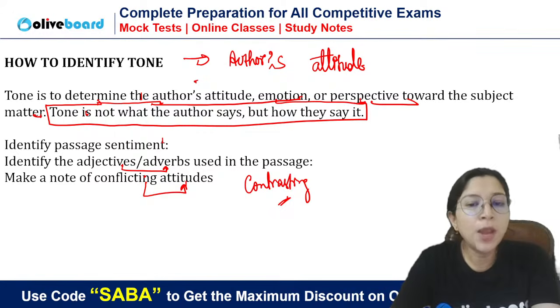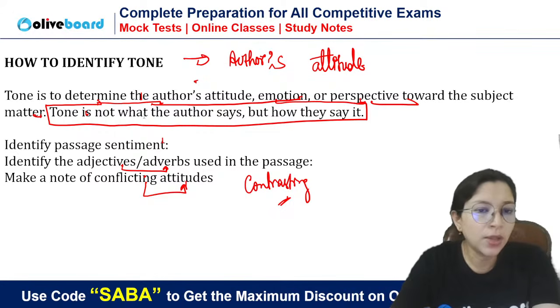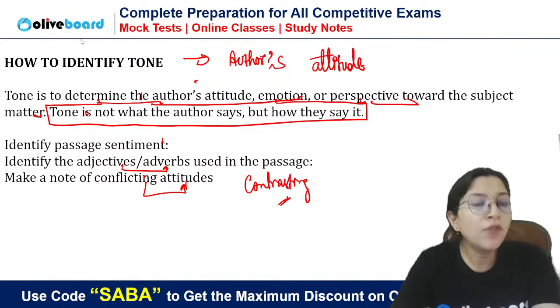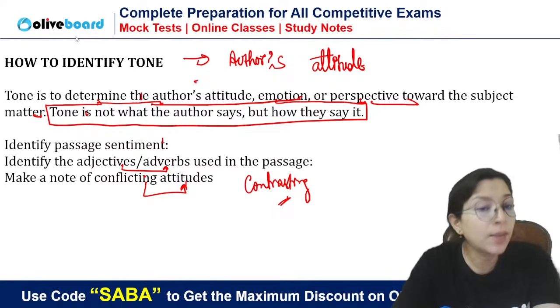Now, usually people ask, ma'am, how many types of tones are there? If I talk about types of tones, there are maximum 10-15 types of tones. But if I talk about how many words we can use to describe tone, we can use innumerable words to describe tone. Listen to me carefully. Tone.